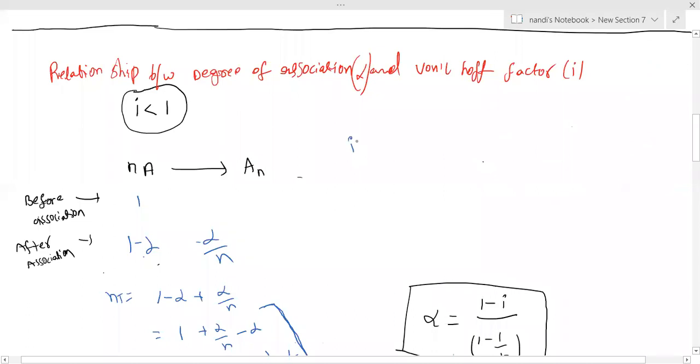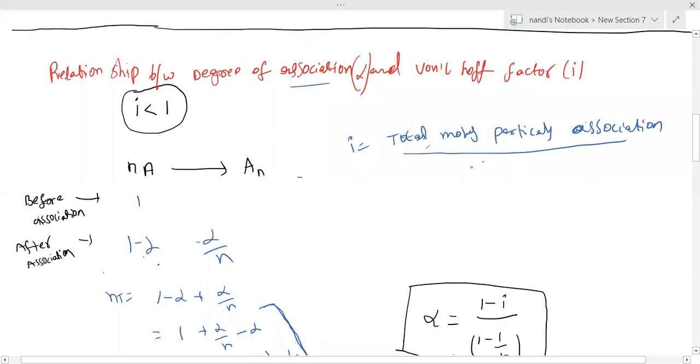i equals total moles of particles. Here I am taking association, that's why I am using the term association.